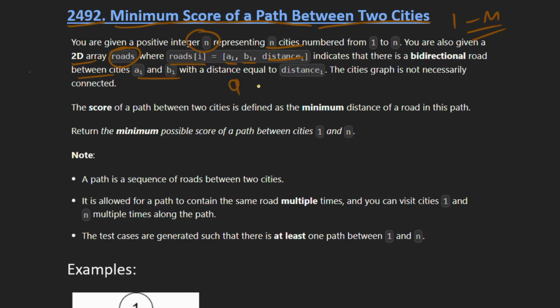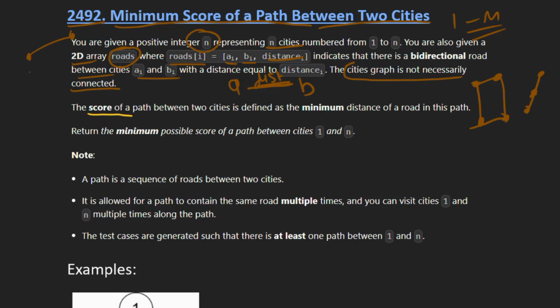That means there is a road between the city A and B, and the length of the road is equal to the distance, right? It is given that the city graph is not necessarily connected. That means it is not possible that we can reach from any city to any other city. So the graph can be like this: suppose this is one graph and this is another graph, like three cities are here, four cities are here. So we can't go from this city to this city as there is no road between those cities, right?